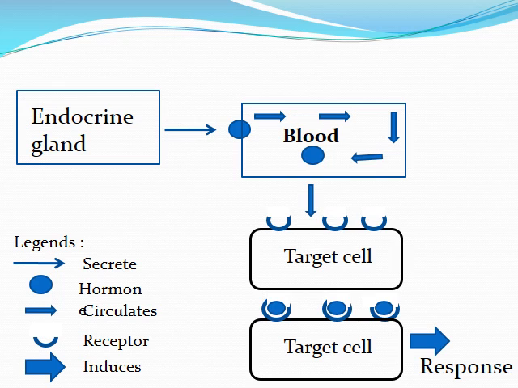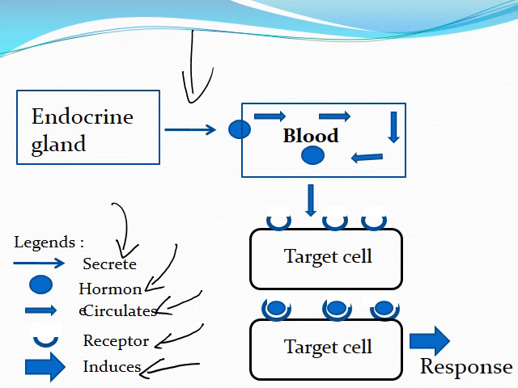Here, the endocrine gland, using this legend, secretes. This shape is called a hormone. This arrow means circulates. This is a receptor, and this one means induces. So the endocrine gland secretes a hormone into the blood, which circulates in the blood and moves toward the target cells, where it binds to receptors on the target cells. This will induce a response.